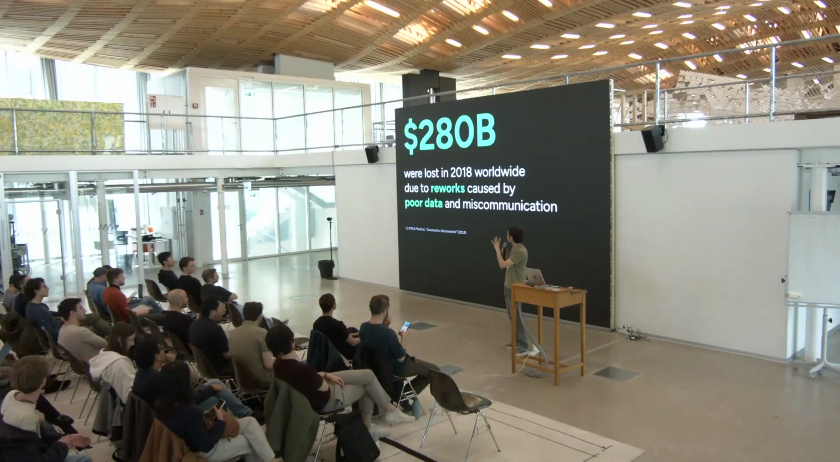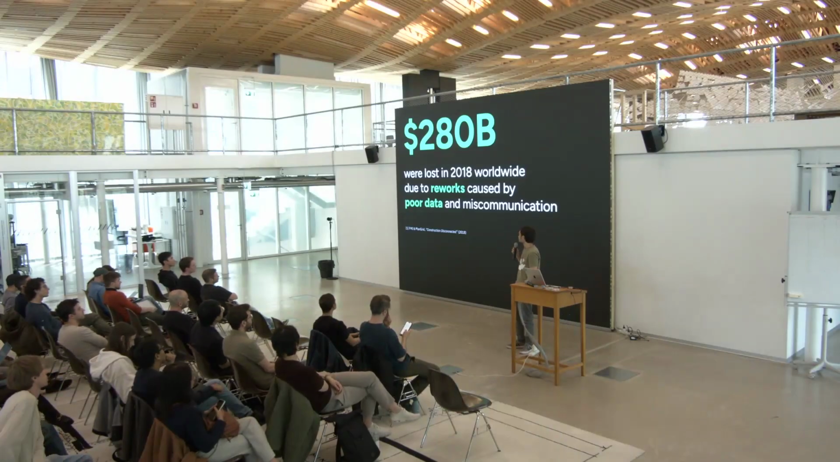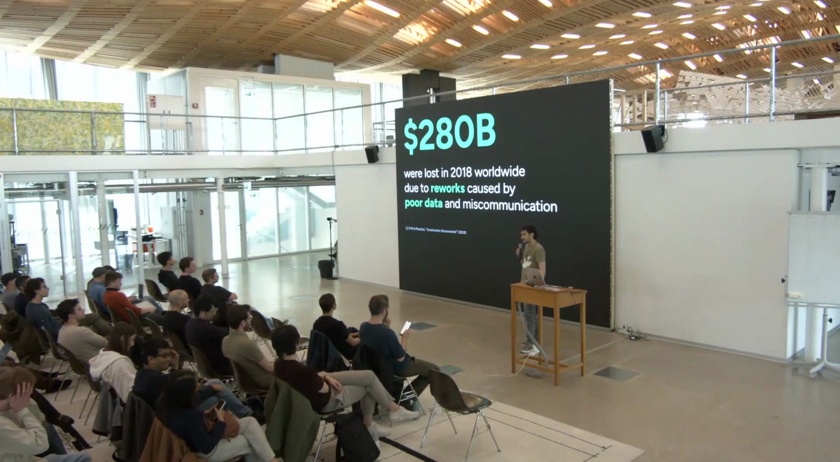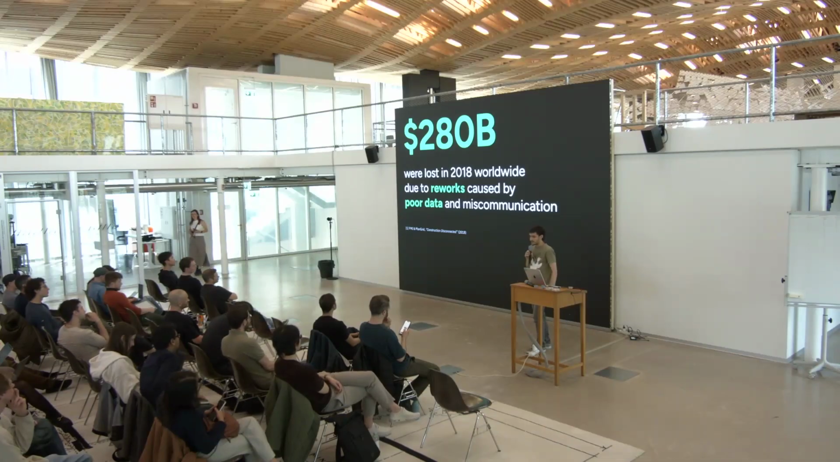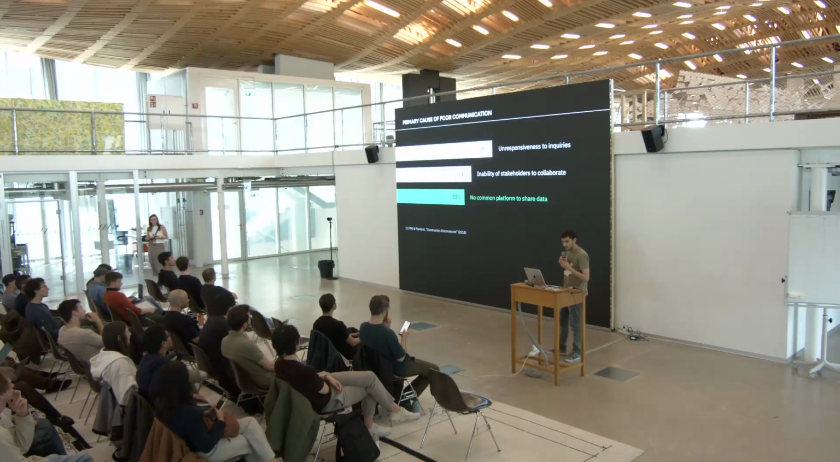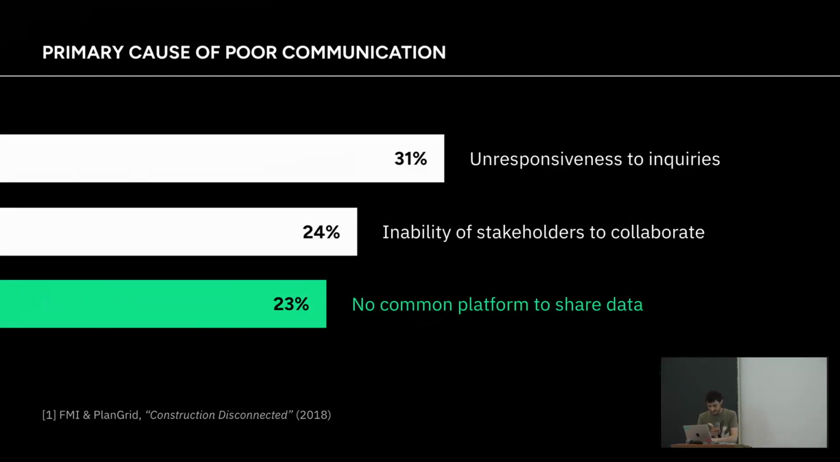So 280 billion US dollars, or 280,000 million for Europeans. That's the amount of money that was estimated to have been lost in 2018 due to rework caused by poor data and miscommunication. When we asked stakeholders what the main cause for this loss was, they said these reasons. One of these is no common platform to share data. So essentially, right now, projects have to exchange data manually between architects and other stakeholders in the project.